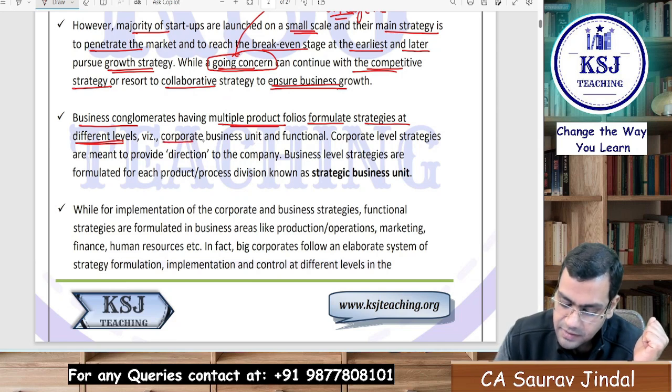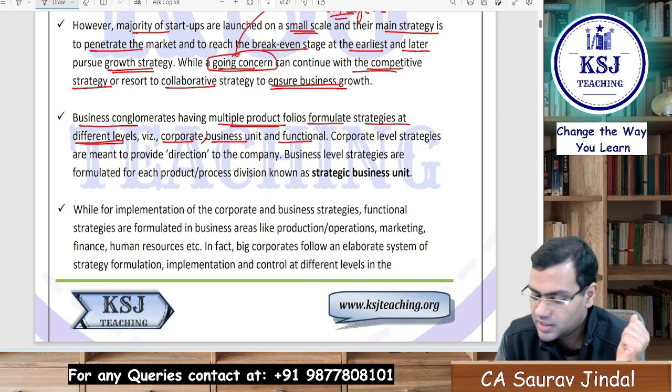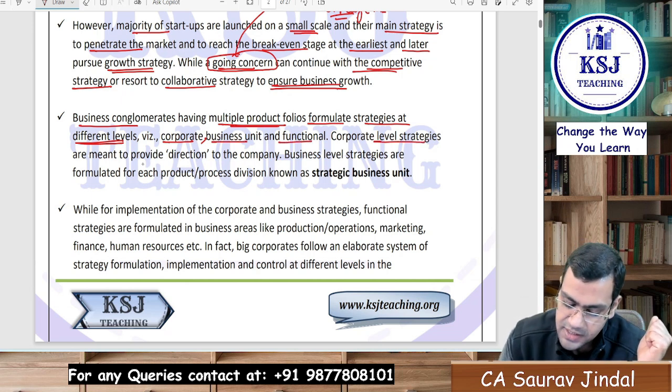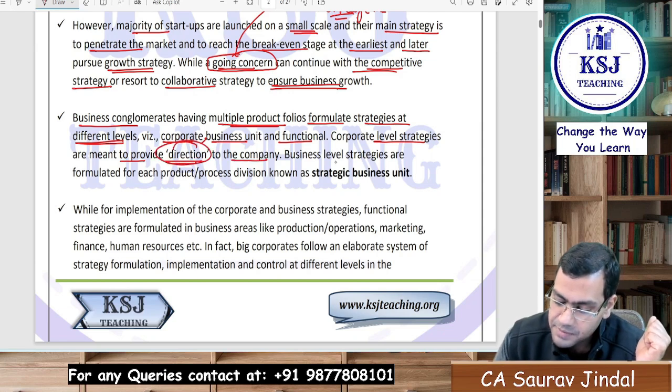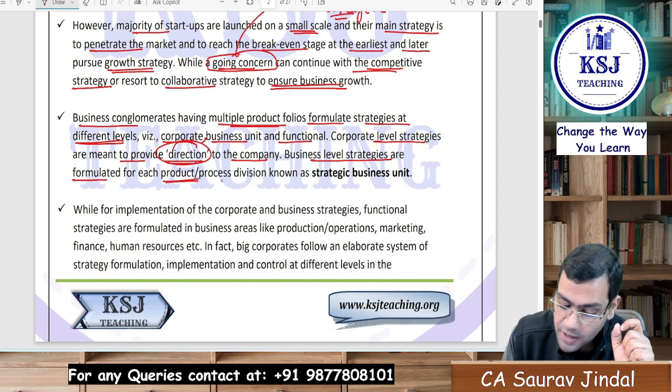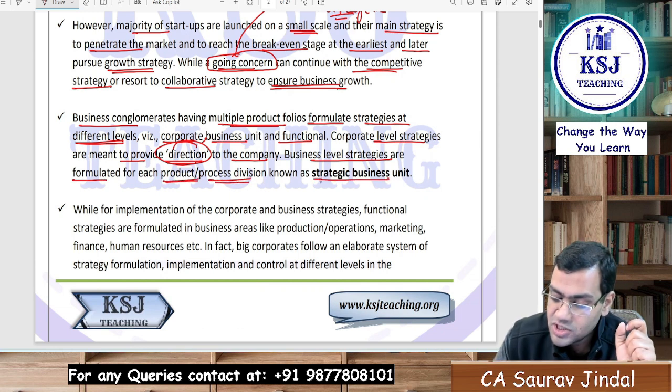With corporate, business, business unit and the functional level, the corporate level strategies are meant to provide direction to the company. The business level strategies are formulated for each product or process division known as strategic business unit, SBU. This we already discussed in the first chapter, sir.